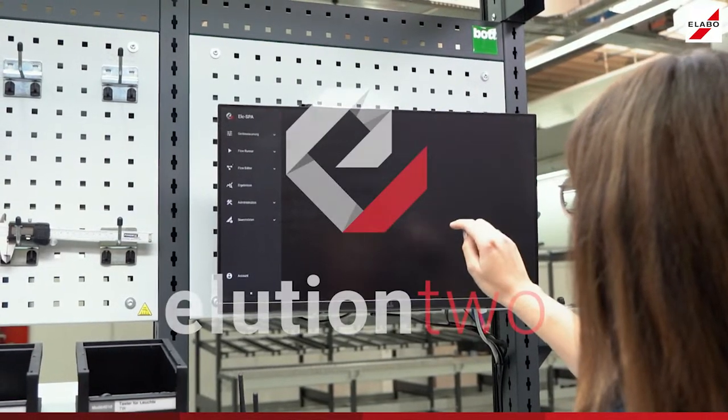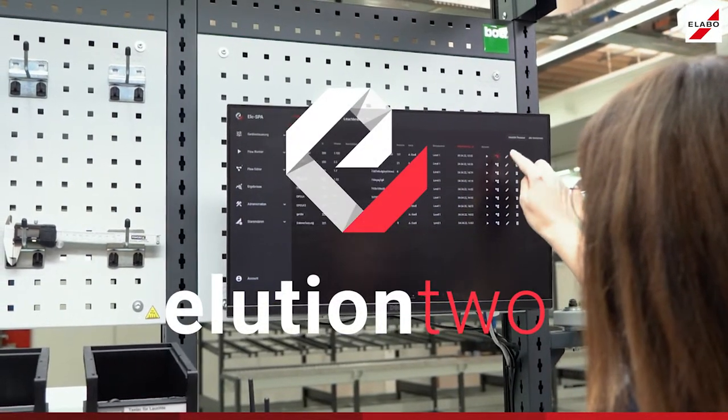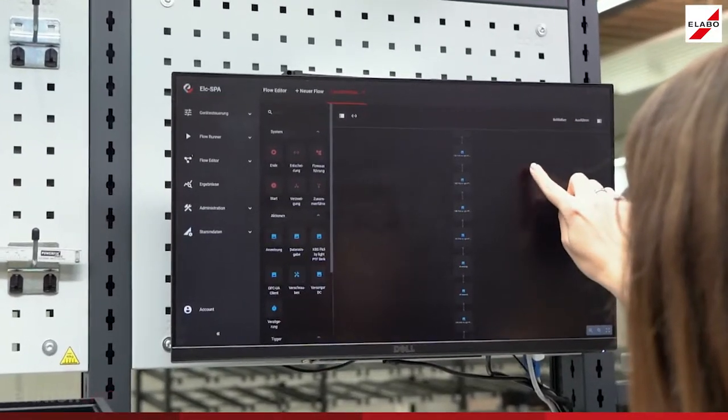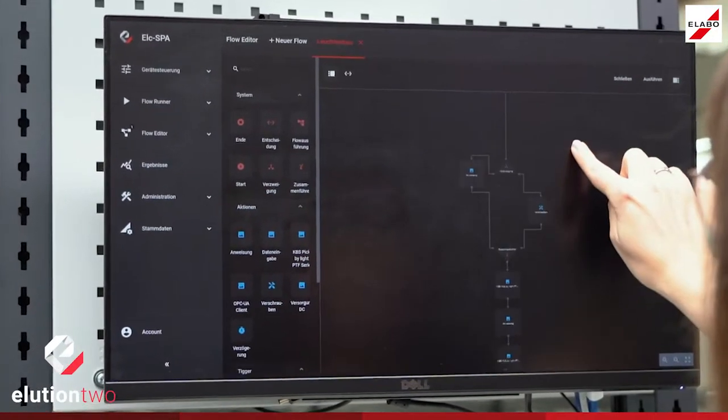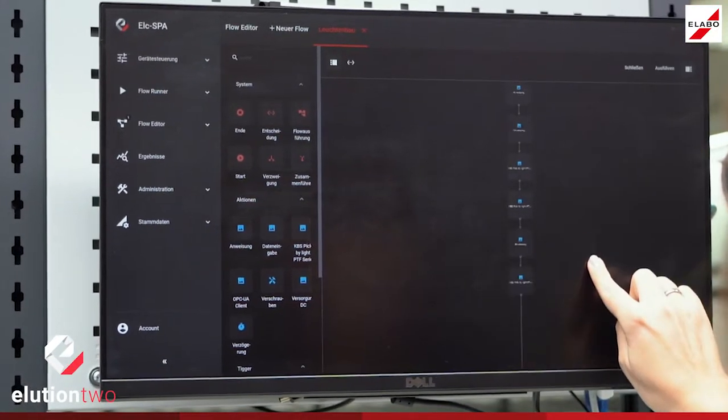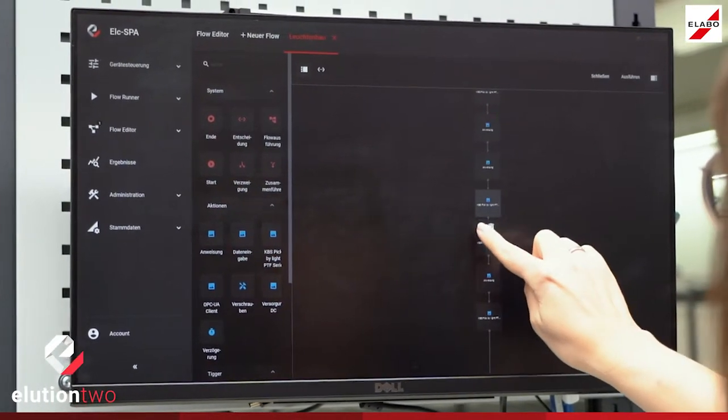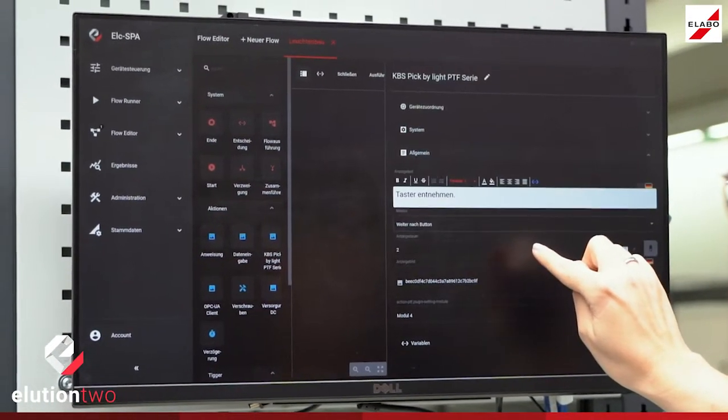The new Elution 2 Assembly digital assistance system from Elabo is designed to intelligently digitize complex assembly processes fast. The intuitive user interface makes it easy to get started.